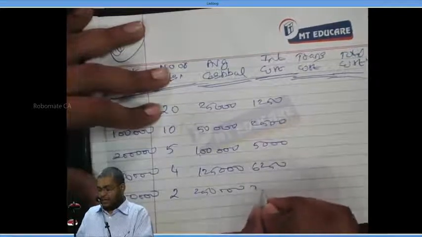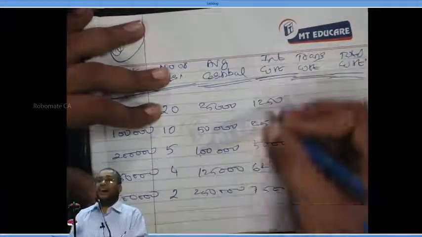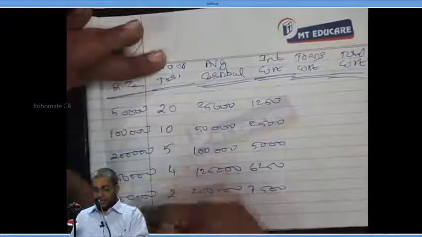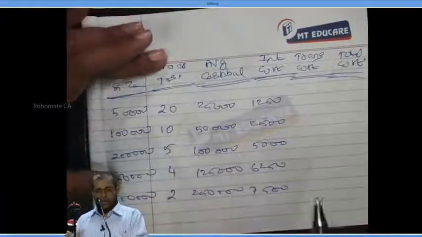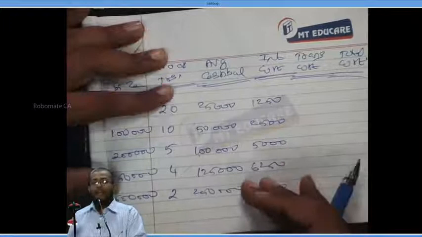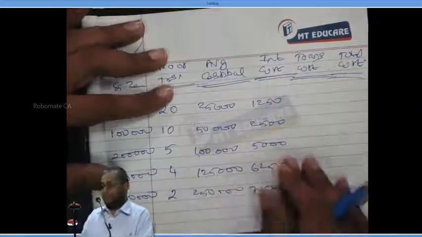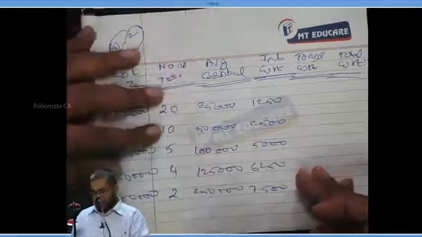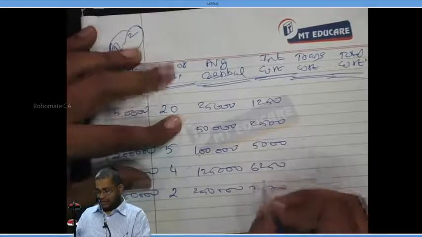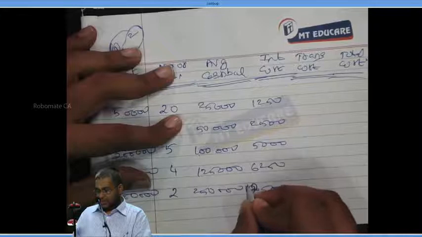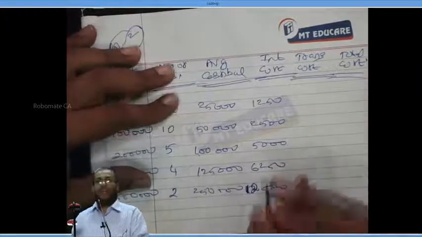And next is 7,500. I lose more interest as I increase my marketable security lot, because I have to hold more cash balance. And the last one is 12,500.